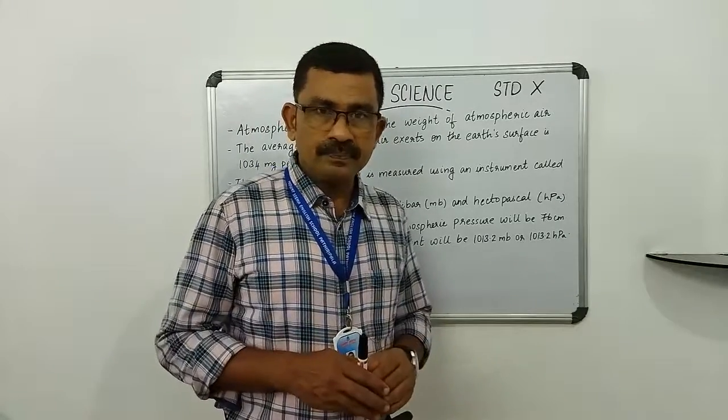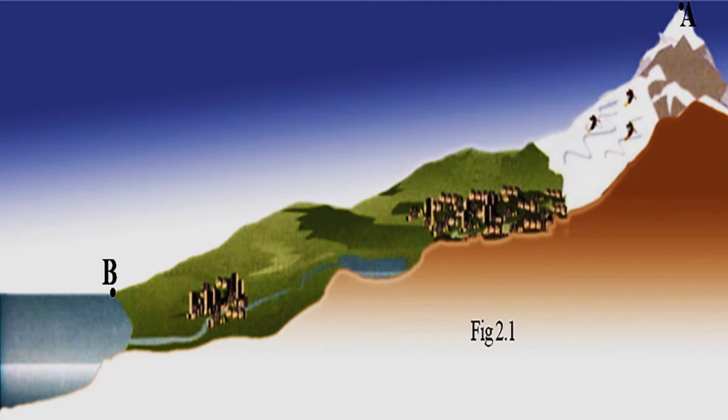Got an idea? Children, notice the places marked A and B in the diagram. Which of these places will have a higher atmospheric pressure? Why?